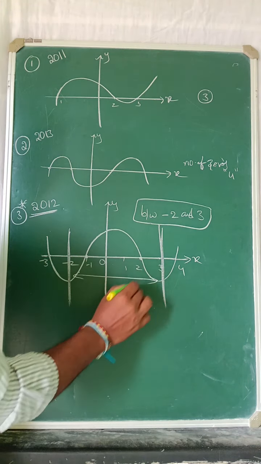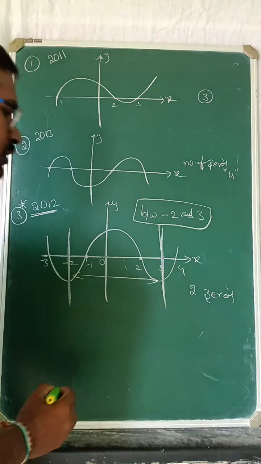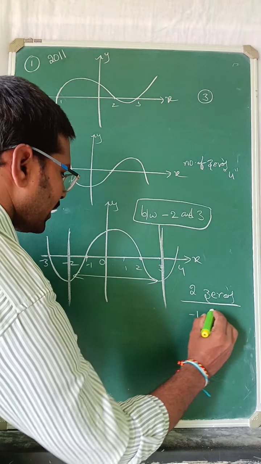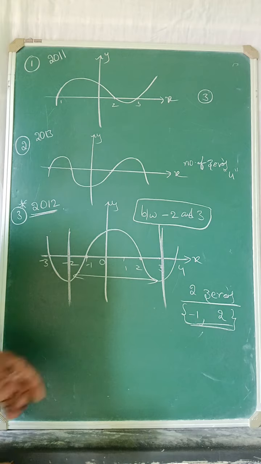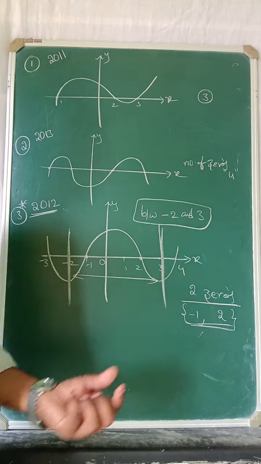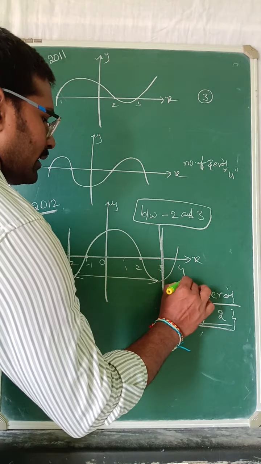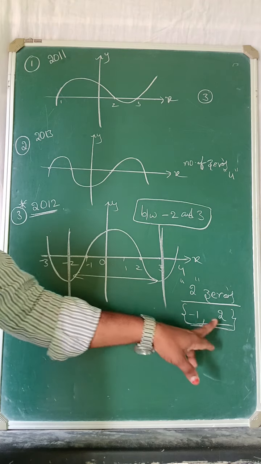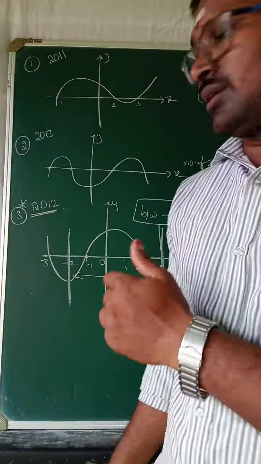There are 2 zeros. What are they? -1 and 2. These are the 2 zeros between -2 and 3. The zeros between -2 and -3, how many are there? There are 2. What are they? It touched at -1 once here, and touched at 2 here. -1 and 2 are the zeros of the given graph.